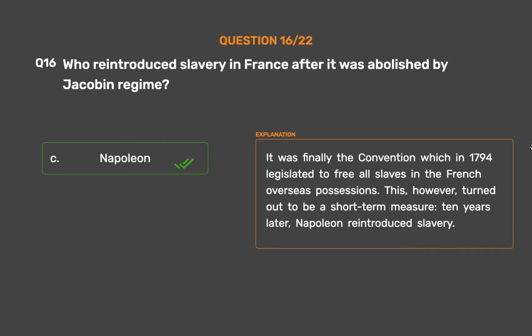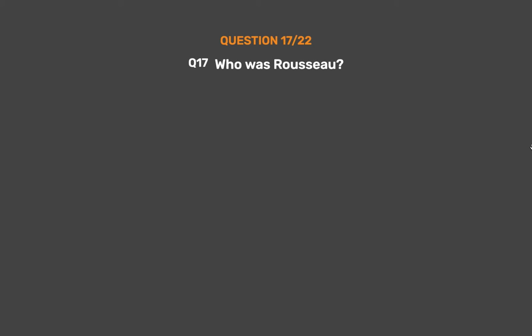Napoleon. It was finally the convention which in 1794 legislated to free all slaves in the French overseas possessions. This, however, turned out to be a short-term measure. 10 years later, Napoleon reintroduced slavery. Question number 17. Who was Rousseau? Option A. A French philosopher.